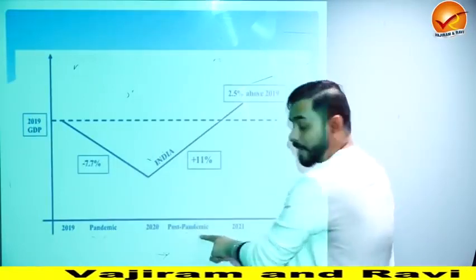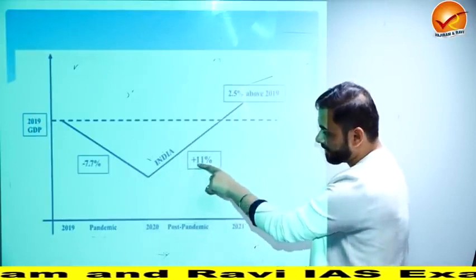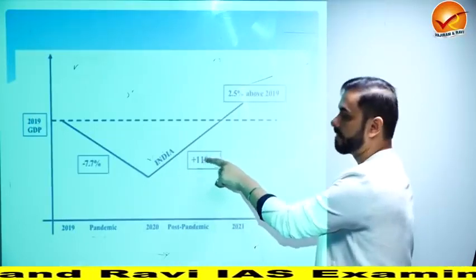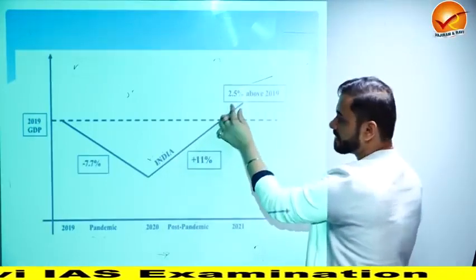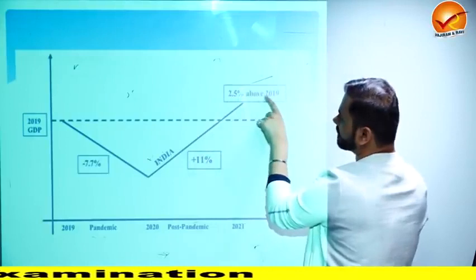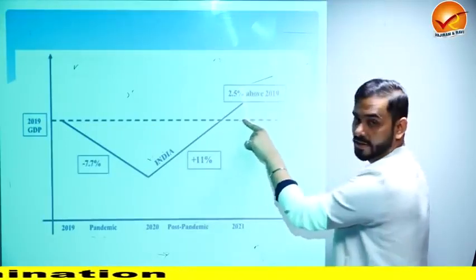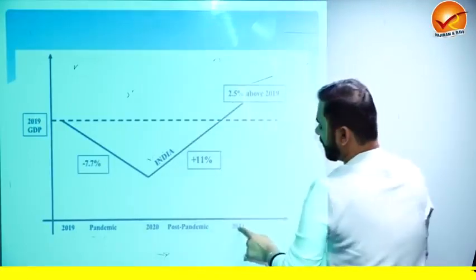Now, when the pandemic is slowly getting over, our GDP is increasing. What is the rate of increase? Approximately 11.5% is the rate of increase here. And with this rate, we are expected to be 2.5% above the 2019 level. So this is the 2019 level of GDP, and we will be slightly above that in 2021.